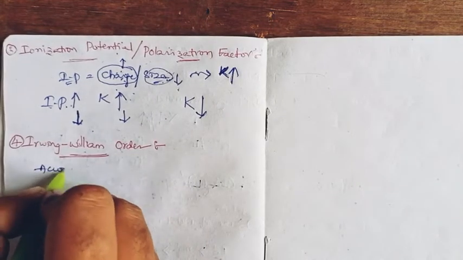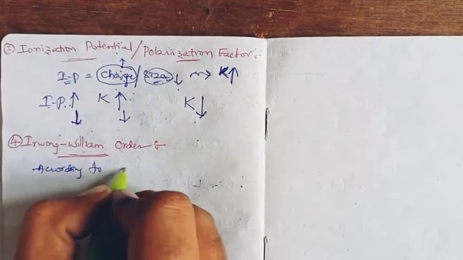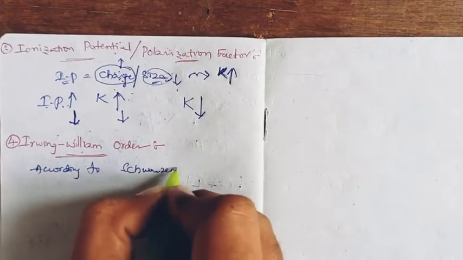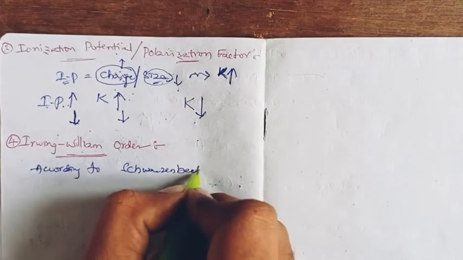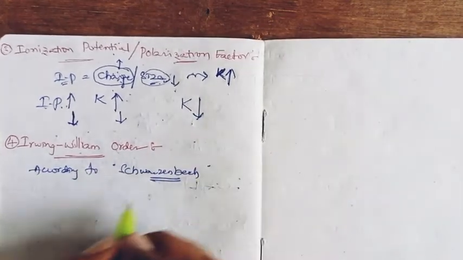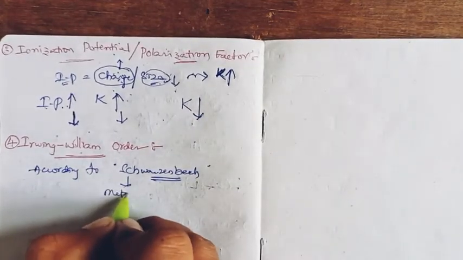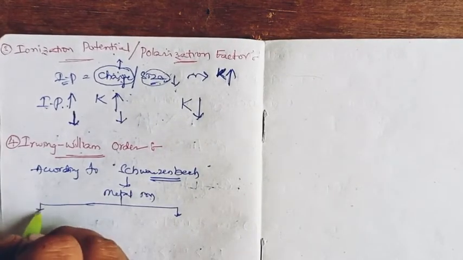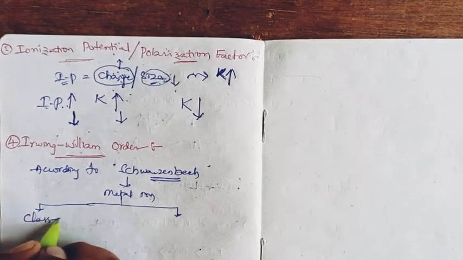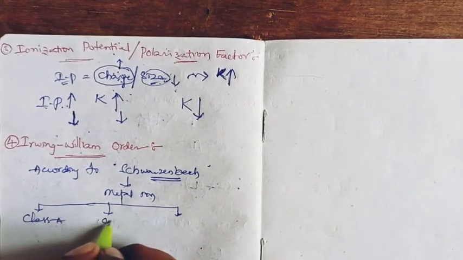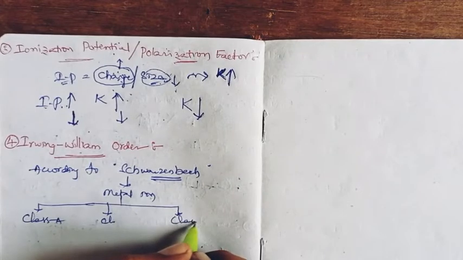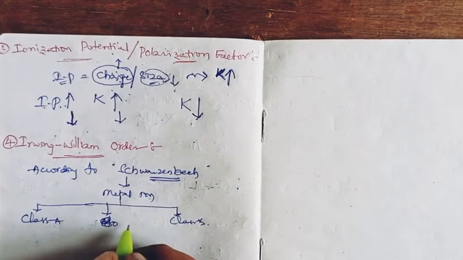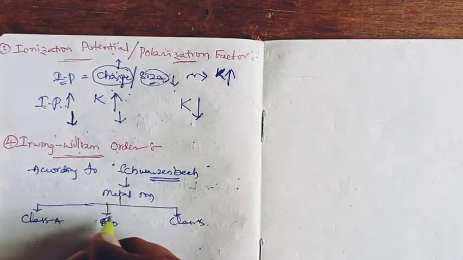According to Schwarzenbach, metal ions are classified into three: class A metals, class B metals, and borderline metals.